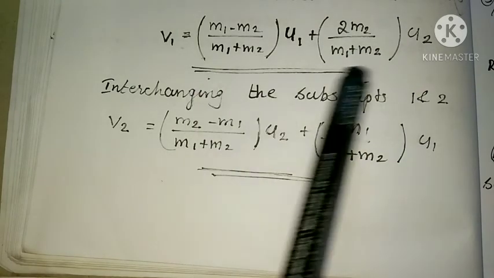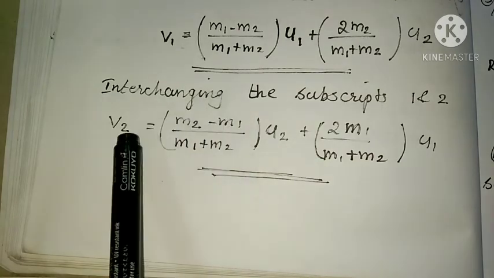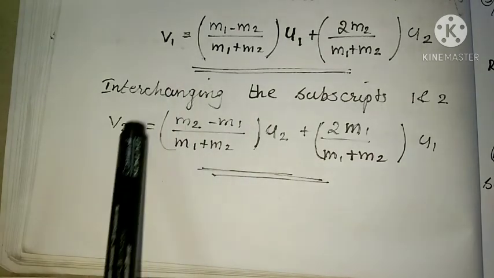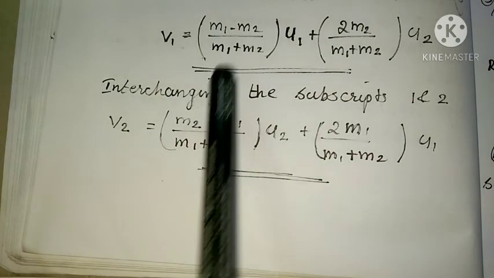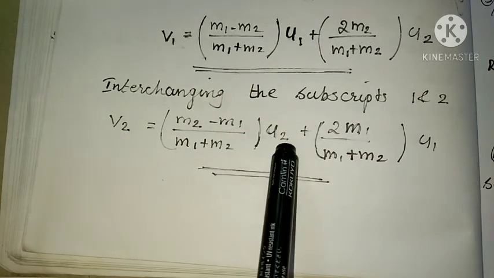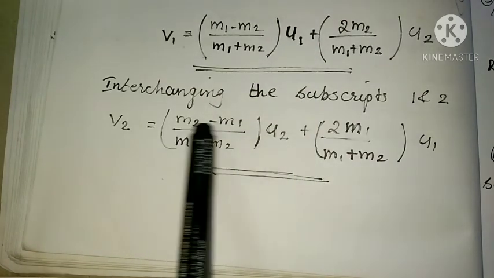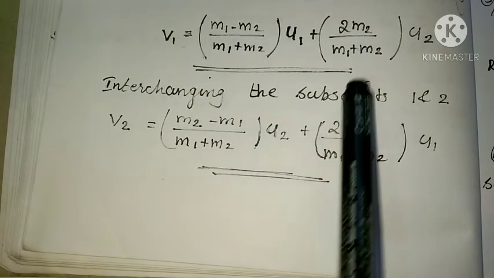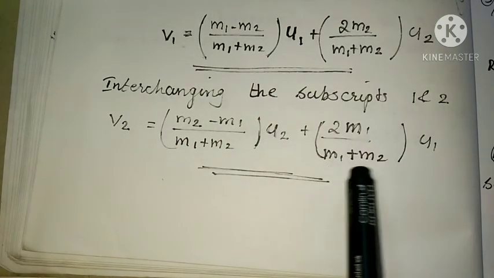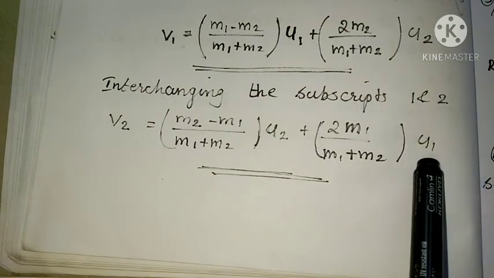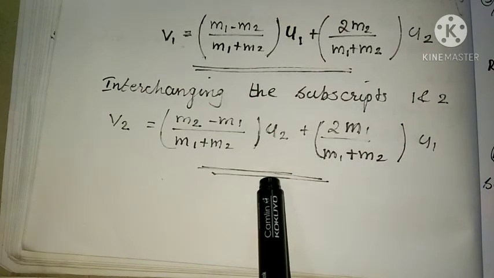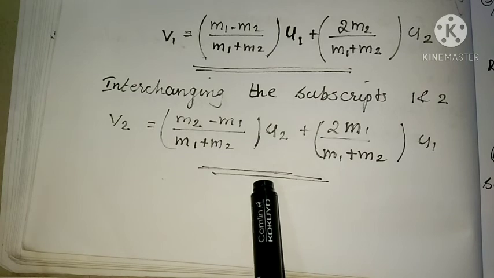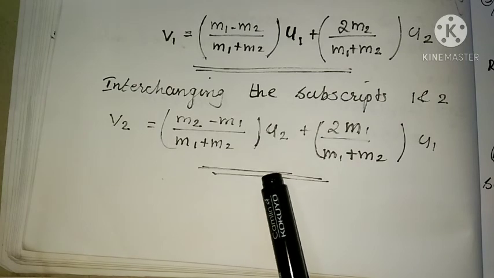Then by interchanging the subscripts we get V2. Instead of V1 we can write V2. Similarly, M2 minus M1 into U2. Here V2 equals (M2 minus M1) divided by (M1 plus M2) into U2, plus 2M1 divided by (M1 plus M2) into U1. So these are the velocities after collision during an elastic collision.